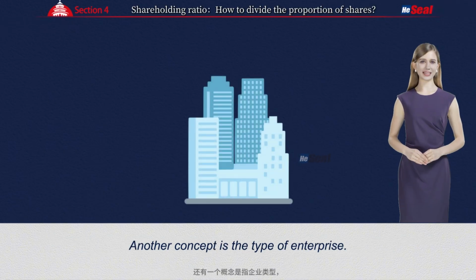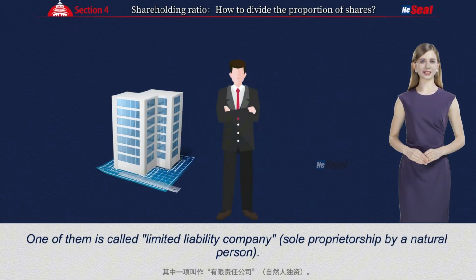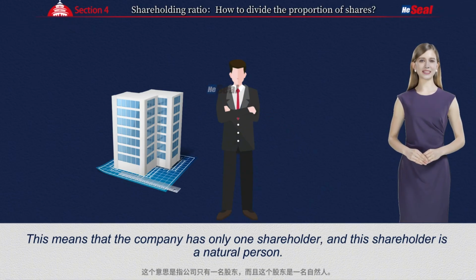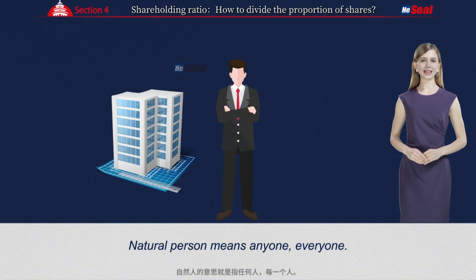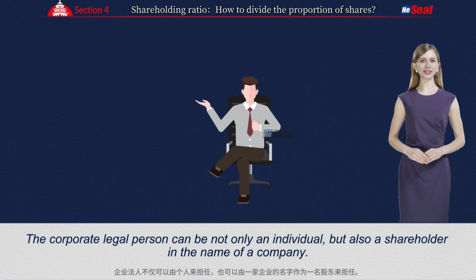Another concept is the type of enterprise. When registering a company, you will choose from 4 types of enterprise. One of them is called limited liability company, sole proprietorship by a natural person. This means that the company has only one shareholder, and this shareholder is a natural person. Natural person means anyone, everyone. The corresponding one is a legal person or corporate legal person. The corporate legal person can be not only an individual, but also a shareholder in the name of a company.